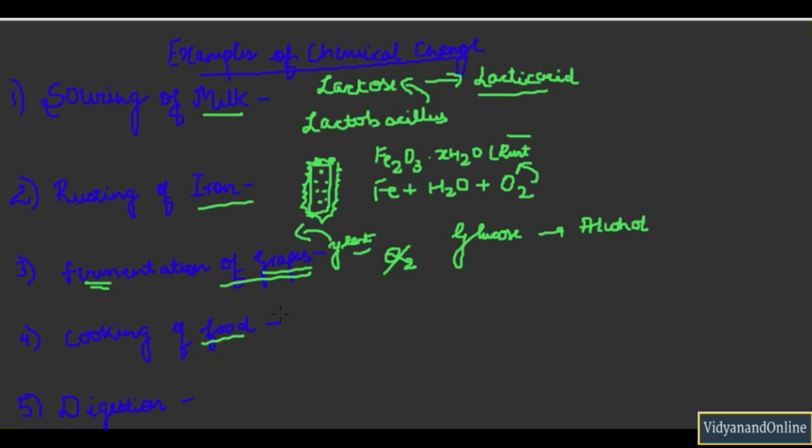Next is cooking of food. So the food which we intake is basically vegetables or pulses, etc. And we add additives like oil, butter, and we actually heat the vegetables or pulses. Now the chemical composition of this vegetable changes. There is breakdown of the chemical substance present in this, and you get the cooked food as an output. And the property of this cooked food is entirely different to the property of the raw vegetables and pulses.